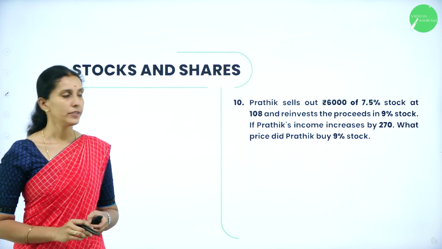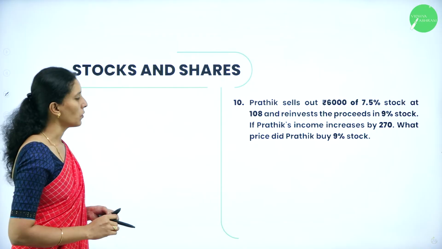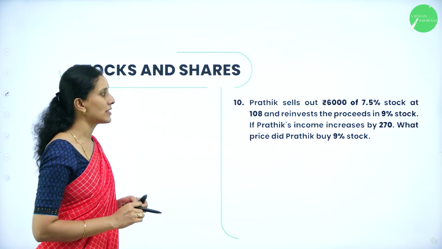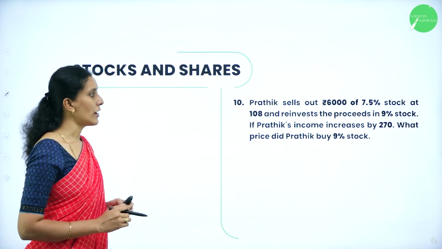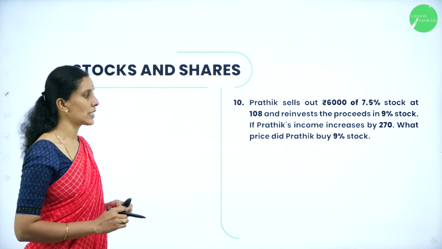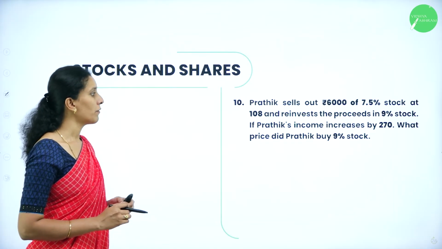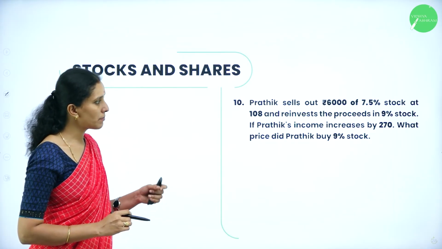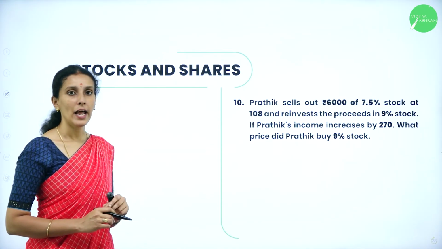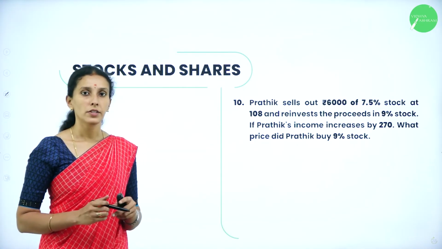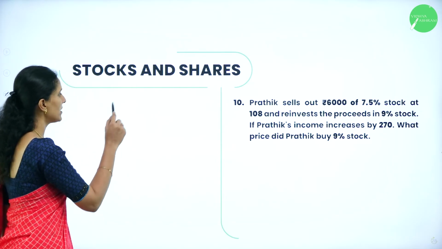So the next question, Prateek sells out rupees 6,000 of 7.5% stock at 108 and reinvests the proceeds in 9% stock. If Prateek's income increases by 270, what price did Prateek buy 9% stock? So now let's see what is the amount invested by him.